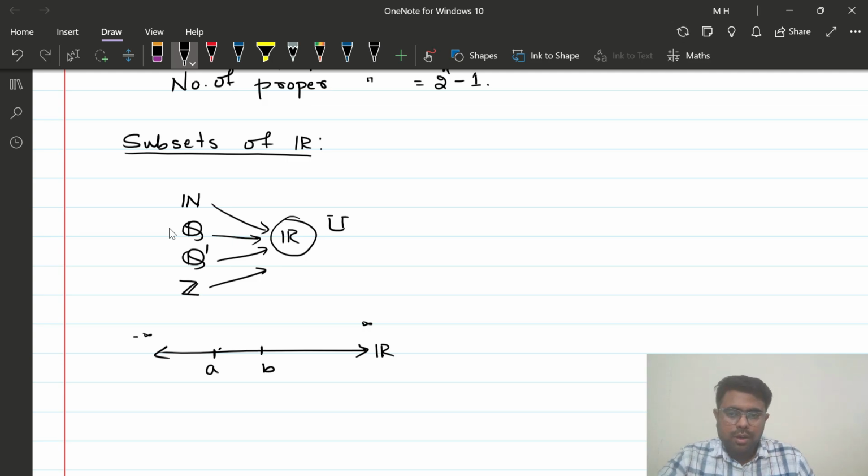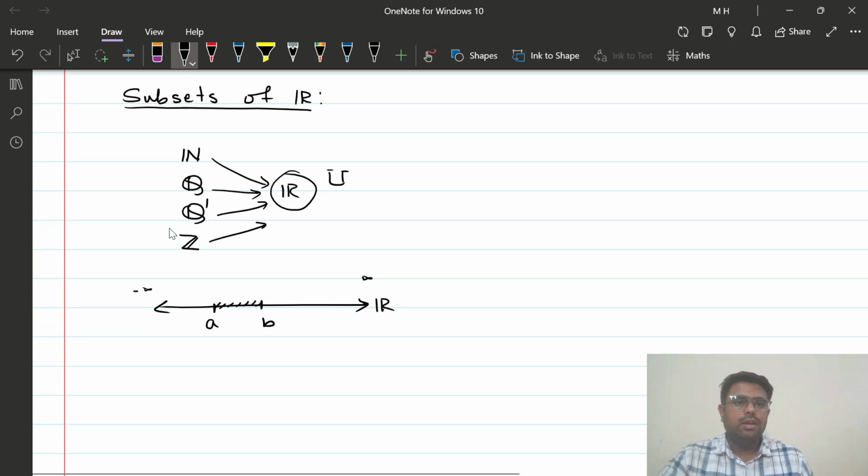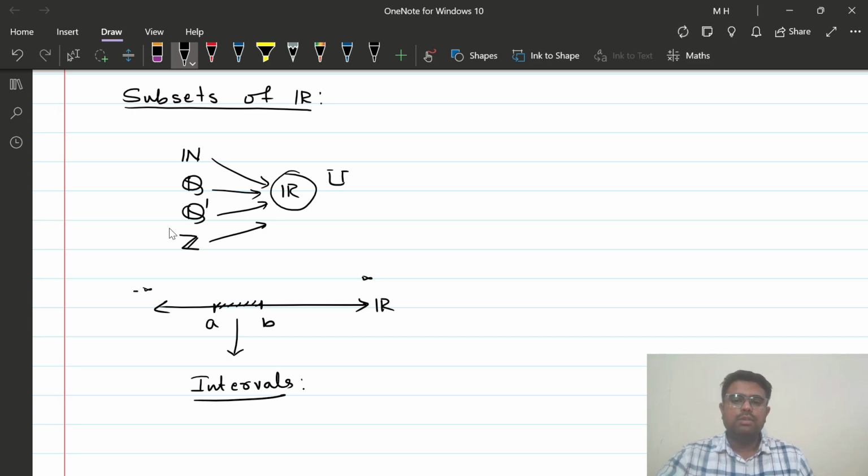If I need all the elements between a and b, I introduce a concept called interval. What are the intervals? Intervals will give you the set of all the real numbers between two fixed real numbers, with some conditions. What are those conditions?